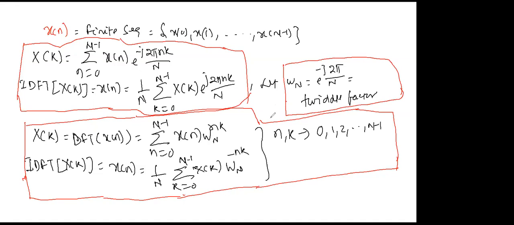Tell them to find what sequence x of n resembles. Whether they know the sequence or not. They just learned about the sequence. No, x of n equals 1 by n sigma k equals 0 to n minus 1 X of k. Okay, finite sequence or not. DFT problems I will do, madam.